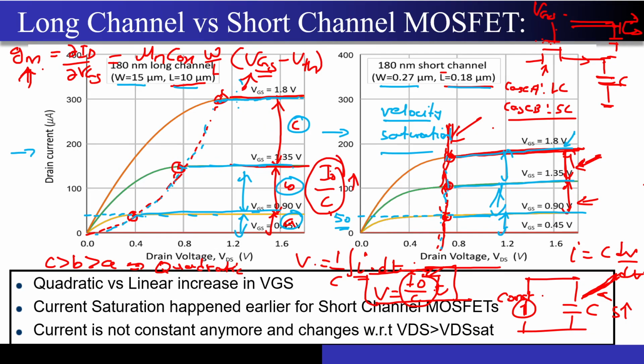Yeah, just look at this curve. Just ignore this particular curve. If you go for this particular curve, then its value is coming to be around something like 160 microampere. And if you go for this particular curve, this value is coming out to be something like 300 microampere. So you can see that the current is not capable of going till its maximum value. And again, this is happening because of the velocity saturation, correct.